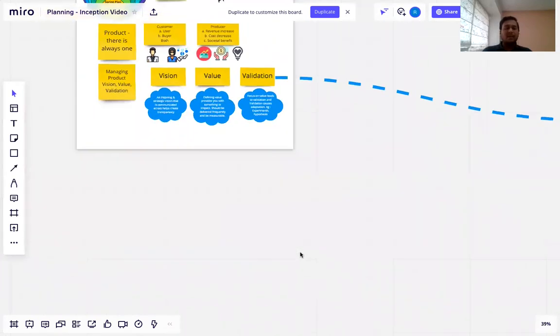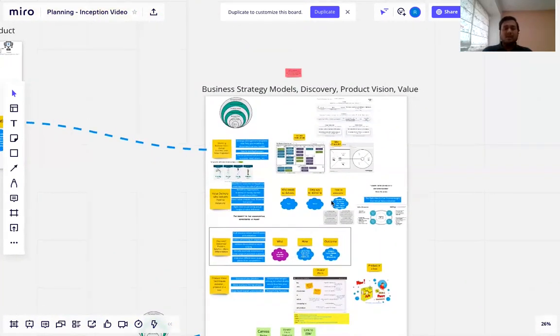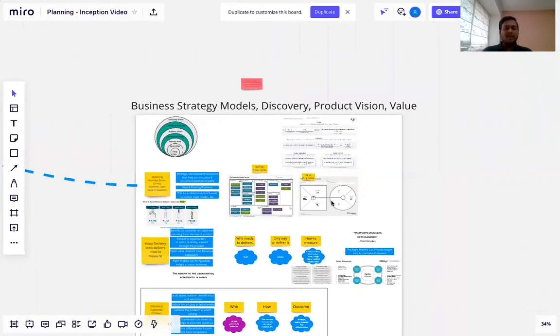In the next video, we will talk about what business strategy models are, what your discovery phase is, what value delivery is, and also how you do a product vision.